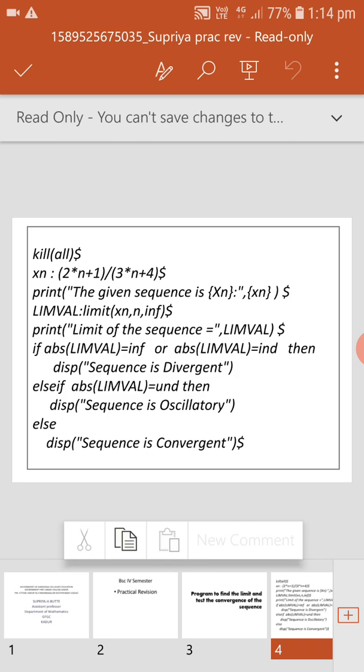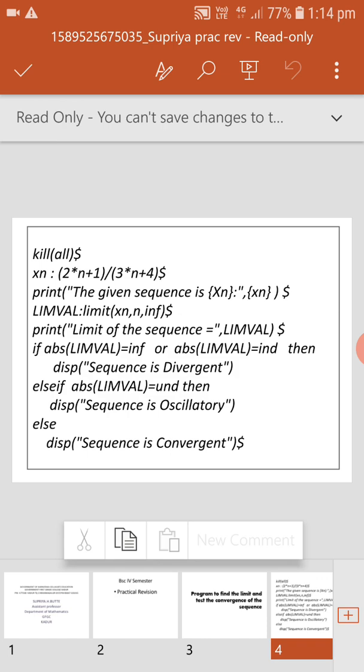To print the given sequence, we use print. Open the bracket, open the double inverted comma: "The given sequence is {xn}". We usually write the sequence in curly brackets, that's why {xn}. Close the inverted comma, then xn. Lastly we put the dollar symbol.